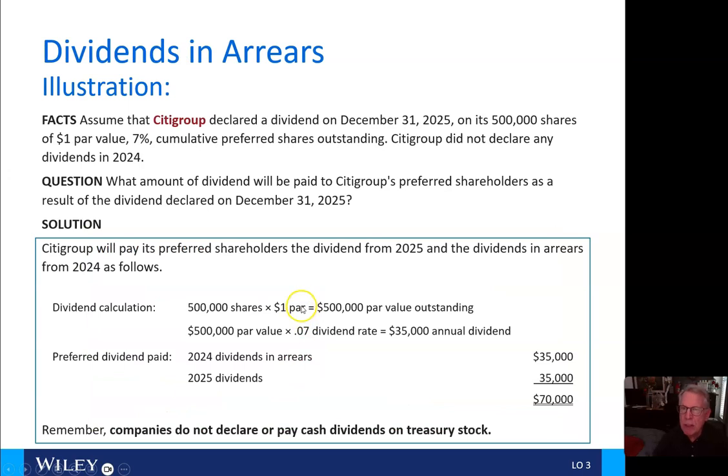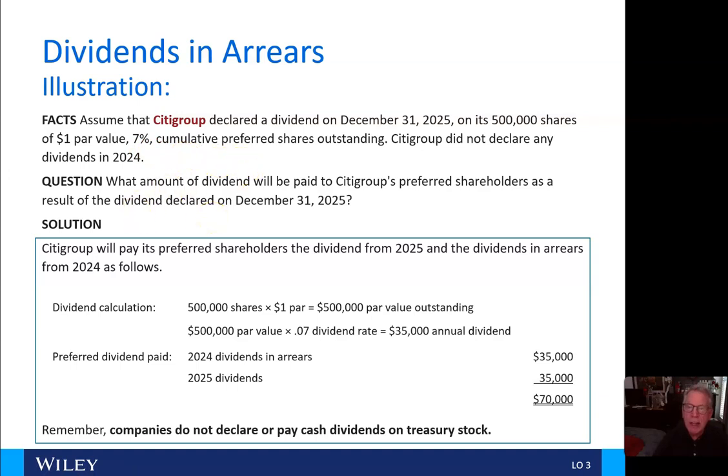Okay, dividends in arrears. Assume that Citicorp declared a dividend on December 31st, 2025 on its 500,000 shares of $1 par value, 7% cumulative preferred shares outstanding. Citigroup did not declare any dividends in 2024.